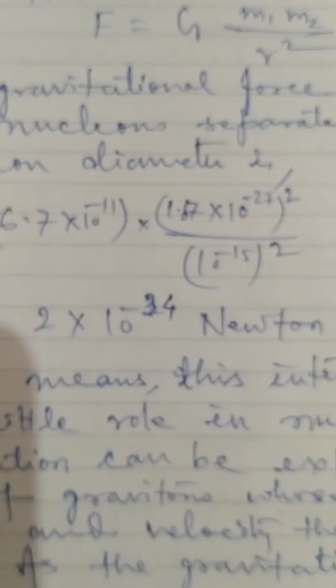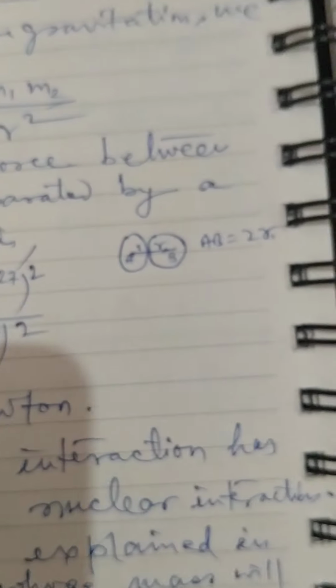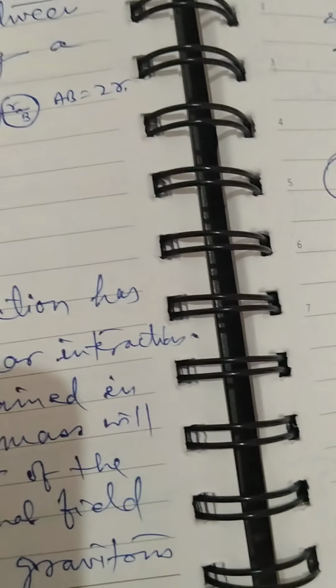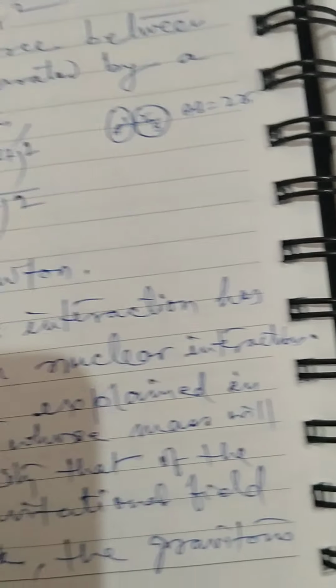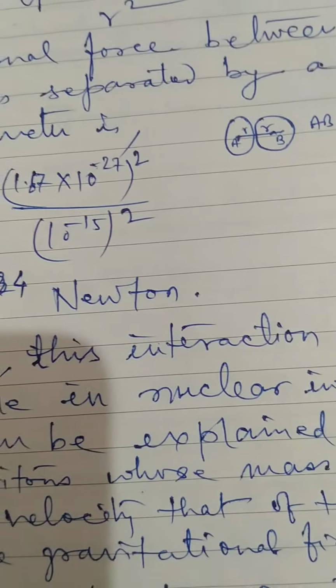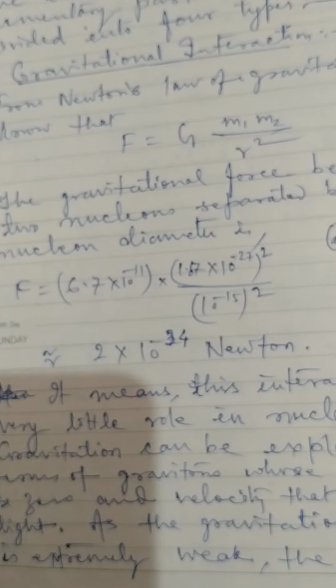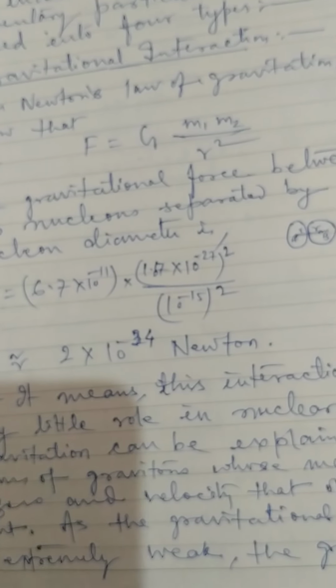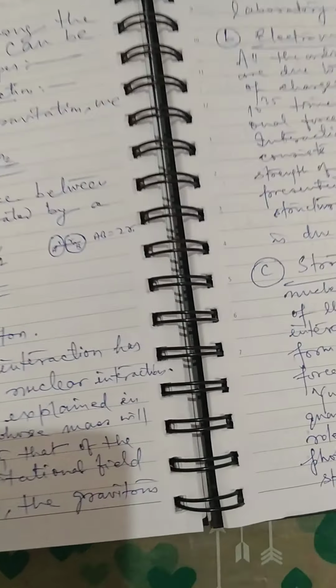It means this interaction has very little role in nuclear interactions. Gravitation can be explained in terms of gravitons, whose mass will be 0 and whose velocity is that of light. As the gravitational field is extremely weak, the gravitons cannot be detected in the laboratory.